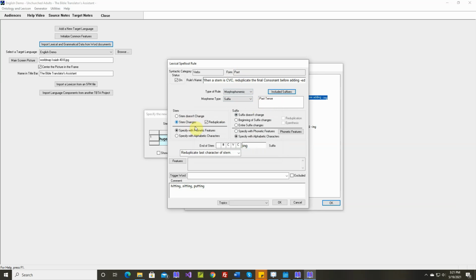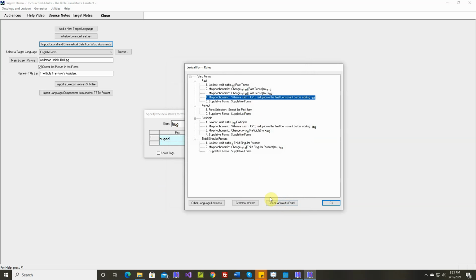Okay, the stem changes. We reduplicate the last character. Now we'll add the suffix, which is ed. The suffix doesn't change, it's ed. Hugged.